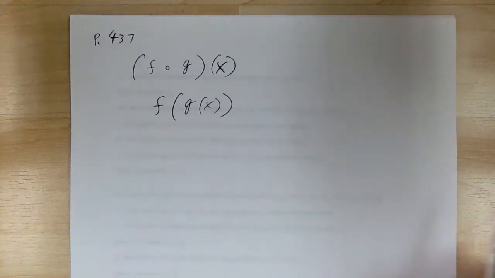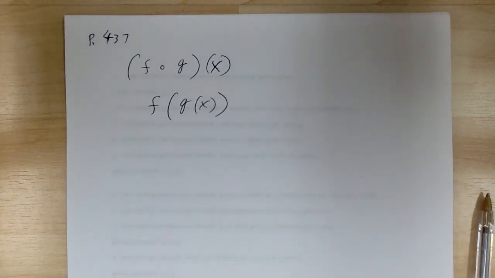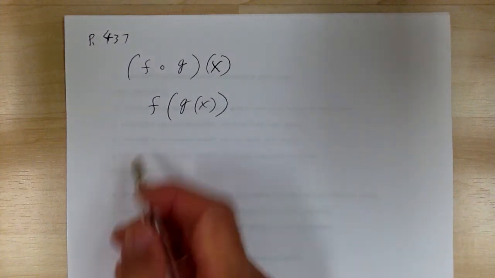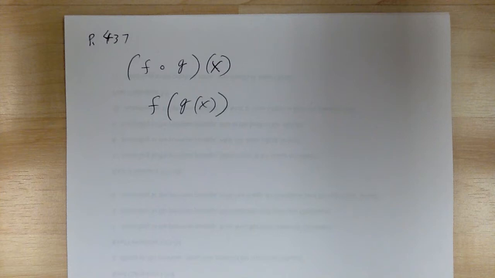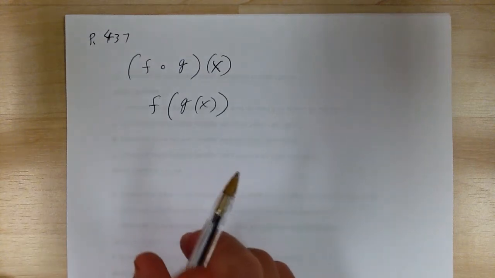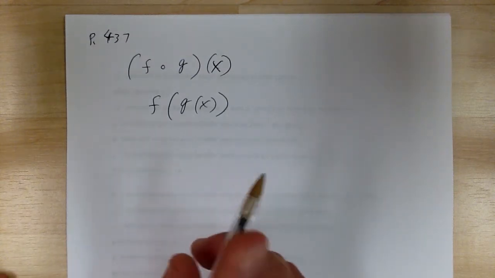Now you have to be careful with composite function. If you switch the order, most of the time, unless they are inverse of each other, the result will come out different. Again, think about doing the laundry. Normally you put in the wash machine, when it's done you take it out and put in the dryer. But if you switch the order, the result is going to be different. So do not switch the order unless they're inverse of each other. In that case, the result will come out the same. So let's go over how to use the composite function.